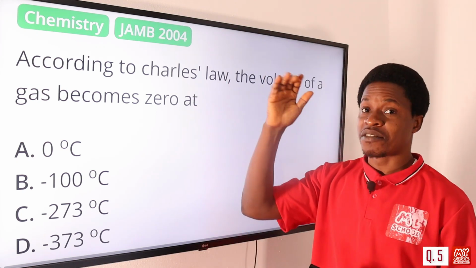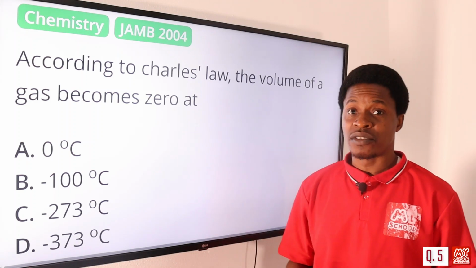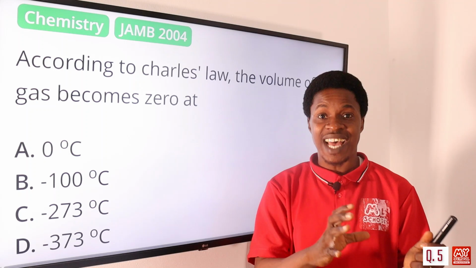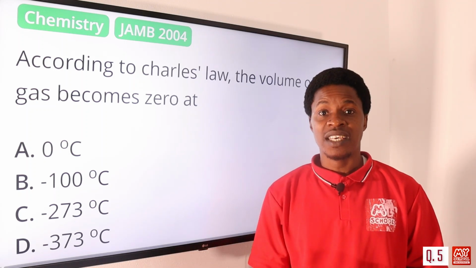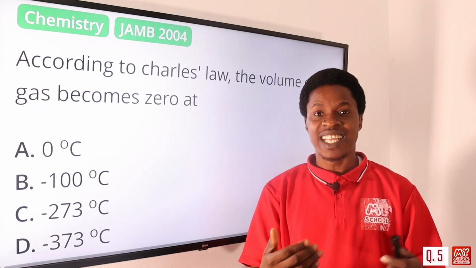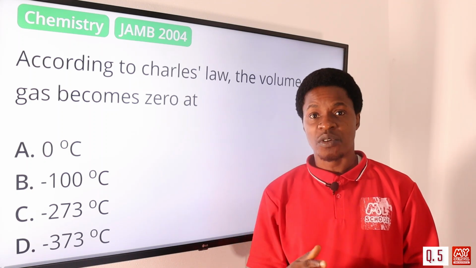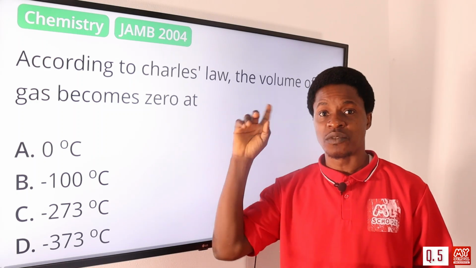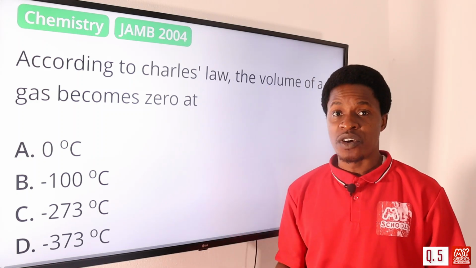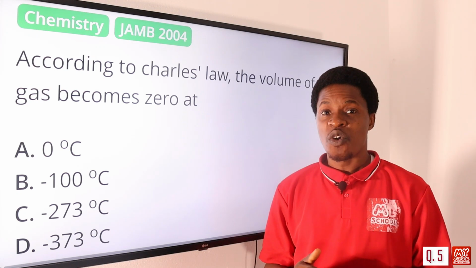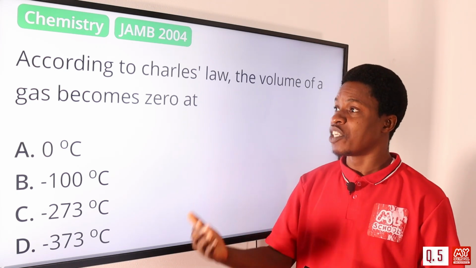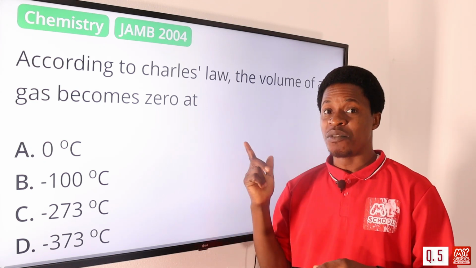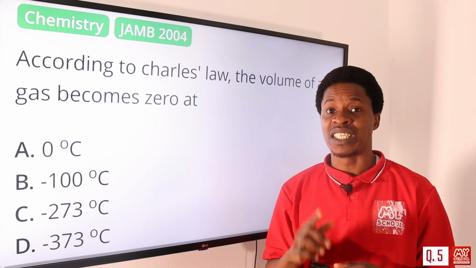Charles's law actually talks about the volume of a given mass of gas, looking at the relationship between the volume of the gas and the temperature. The volume of a given mass of gas is directly proportional to the temperature, provided that pressure remains constant. So volume is proportional to T. So you have V1 over T1 equals V2 over T2. So which means it has a relationship to the absolute temperature. And when we talk about absolute temperature, we are looking at negative 273 degrees Celsius.